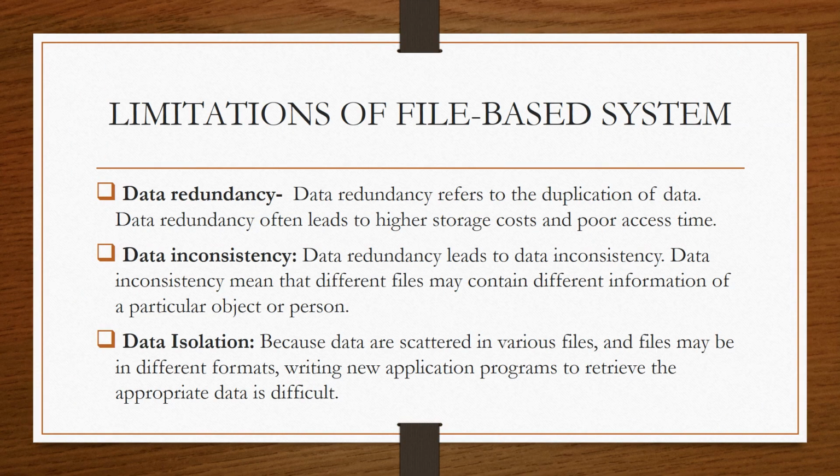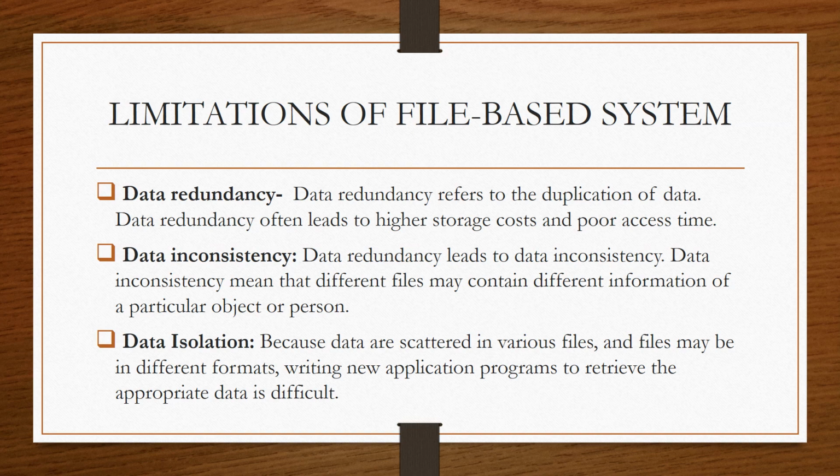Now we will discuss the limitations of file based system one by one. The first one is data redundancy. What is the meaning of this term redundancy? As we have already discussed in the previous sessions, redundancy means duplication of data. That means we are storing multiple copies of the same data at different places. For example, let's take a student who is enrolled for two courses in a college.